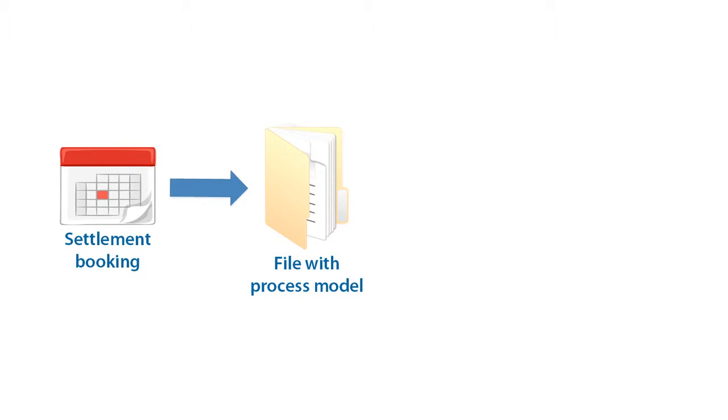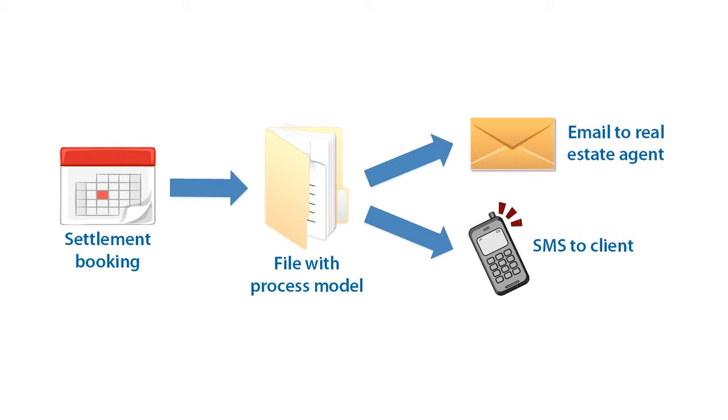Work processes that we set up particular to each work group can trigger other tasks to be created. For example, creating one document might trigger another set of tasks to follow up the client to sign the documents or to send the document to another party. Contacts Law will automatically notify the relevant parties when certain events occur. For example, when a settlement booking is made, the client and the real estate agent will be notified automatically by SMS or email.